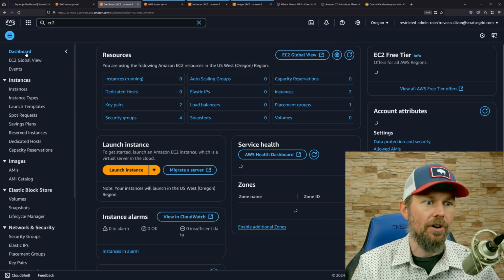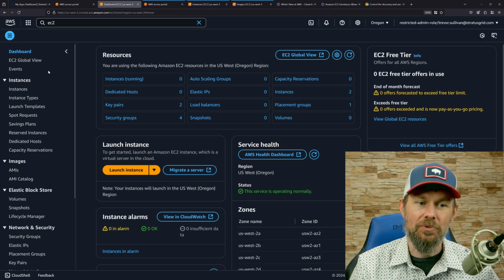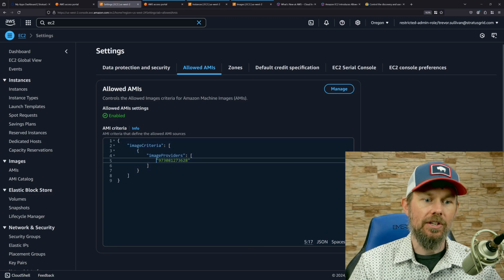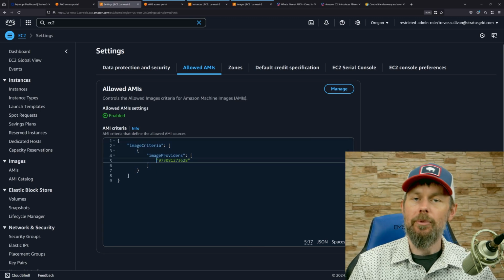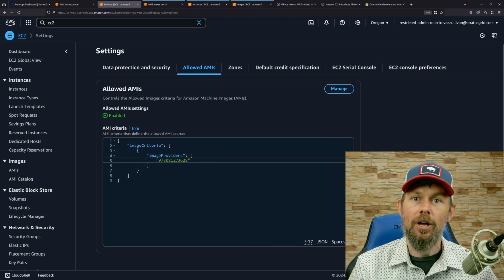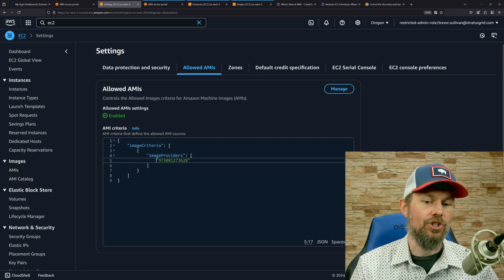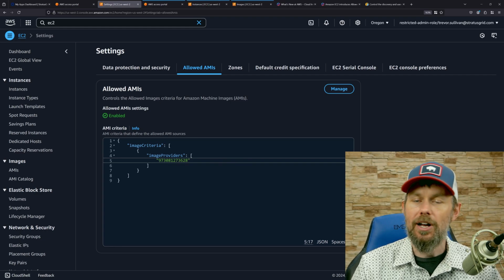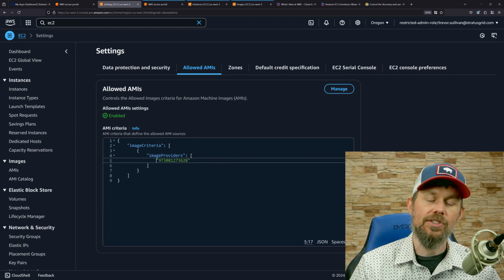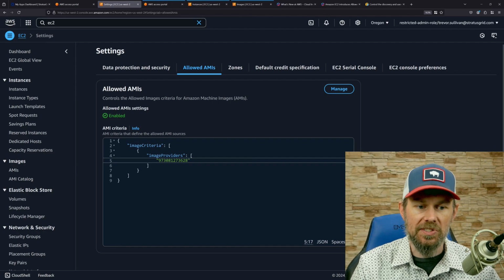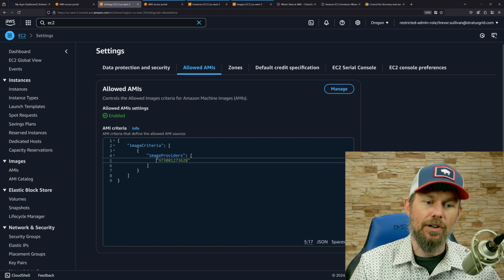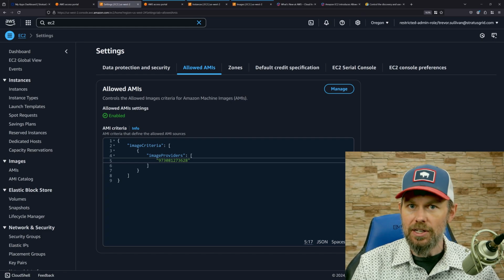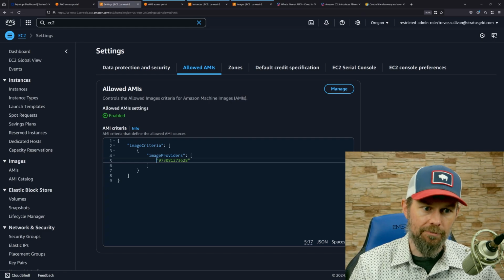That whitelist does work. If anybody else on your team gets confused, make sure that you communicate out exactly what this change is and how it works, so that they know why some images that they may be accustomed to deploying from are no longer showing up. Make sure you have a good change management policy in place, and a communication as part of that policy, to ensure that everybody knows, as you're rolling out this change to your AWS environment, that this is happening and these are the approved images and the specific IDs of those images that you should be using for various types of workloads.